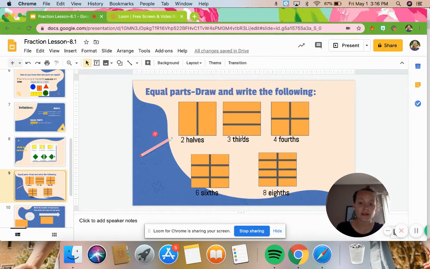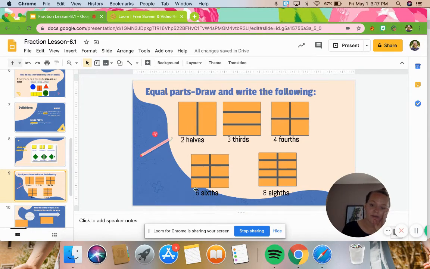Okay, I'm looking here. I have 3 thirds. These are cut into thirds. I have 1/3, 2/3, and 3/3. If I'm looking at my fourths, I have 1/4 here, 2/4, 3/4, and 4/4. They're cut into fourths. They're cut into 4 pieces.